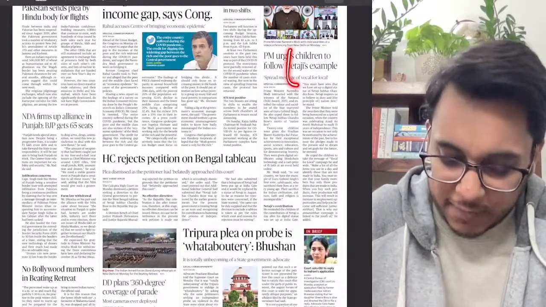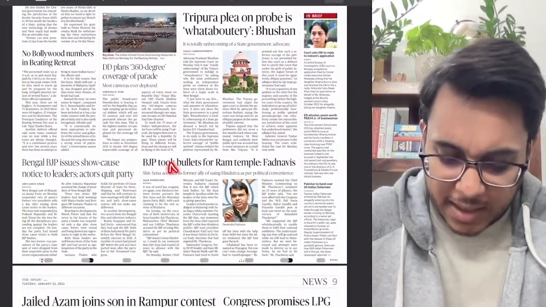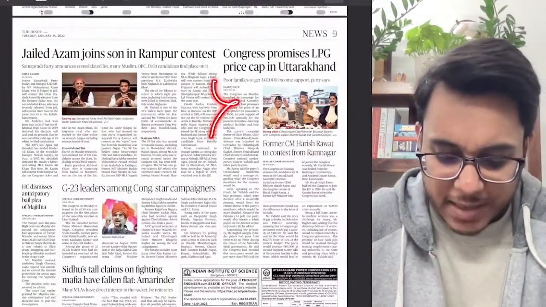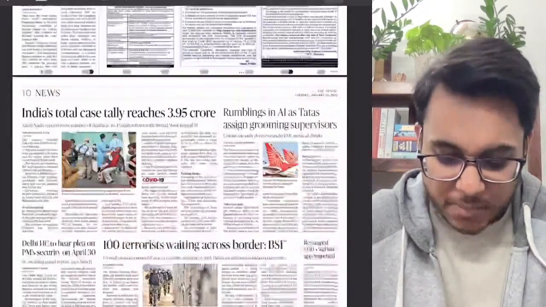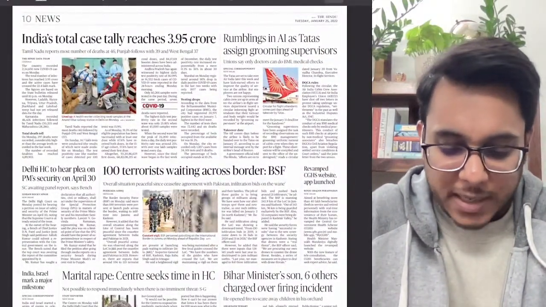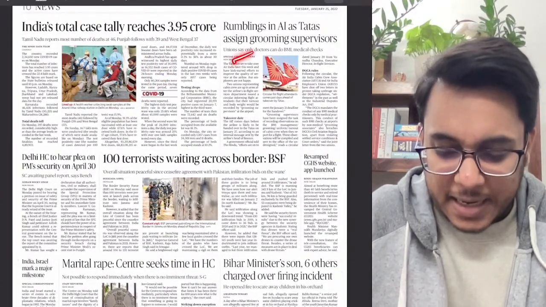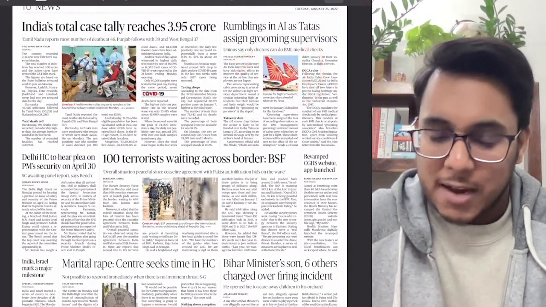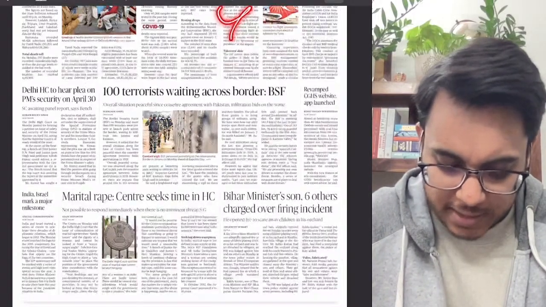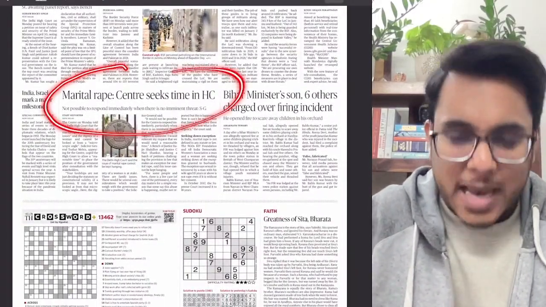Then further moving on, after that the political articles are there, nothing important, please leave them. The entire page number 8 and page number 9 are filled with those kinds of things only. Fine, India's rising number of cases, not important. Then Air India, where they want the staff to be groomed and all such things. Then: Marital rape, Centre seeks time in High Court.